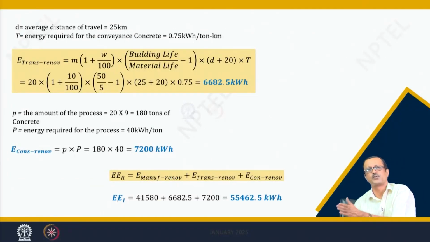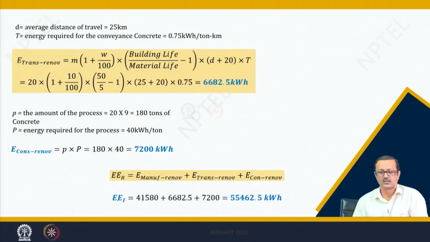You need to transport; the same equation has been further modified as proposed by this particular paper, and it was found as 6,682.5 kilowatt hour, the requirement of the transportation energy.